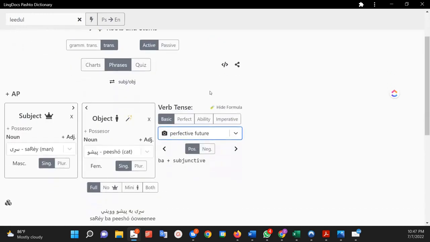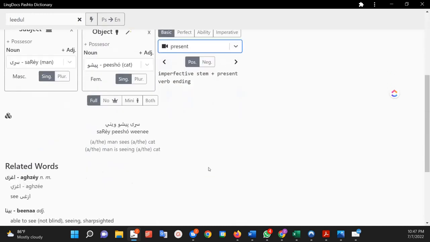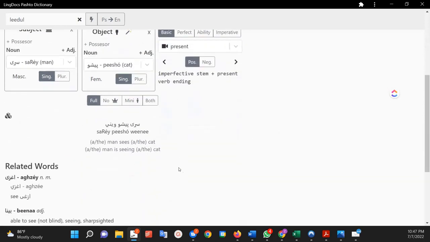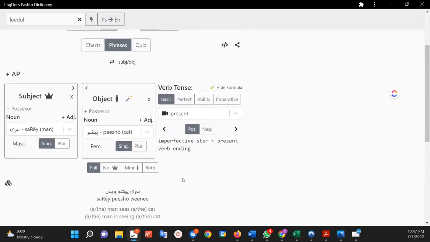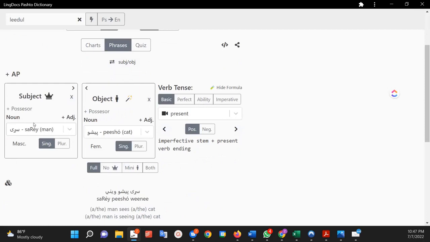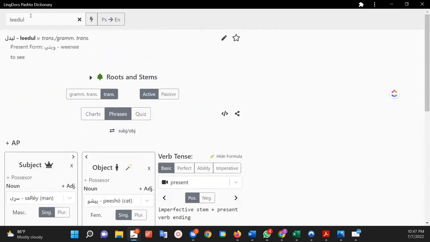So this is perfective future. I can change it to present: the man is seeing the cat, okay? As we learn other tenses, then you can use those, but for now, just do that. This is like Google Translate, but better, because it has the transliteration and it is correct, whereas Google Translate sometimes messes stuff up. And this is all inside your dictionary.